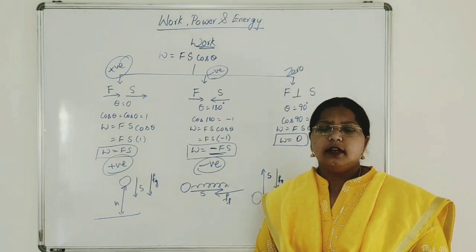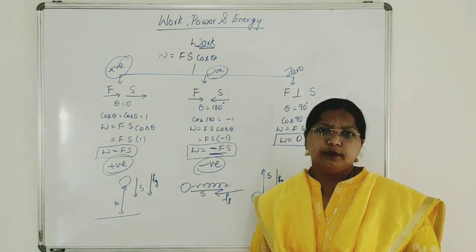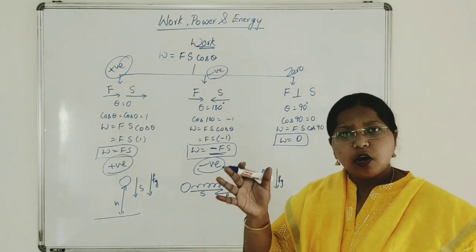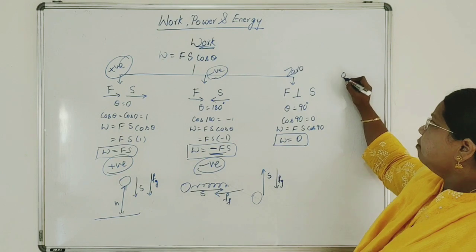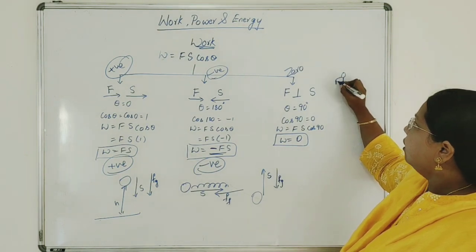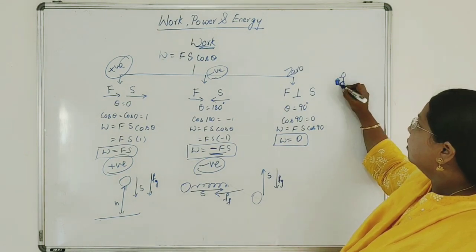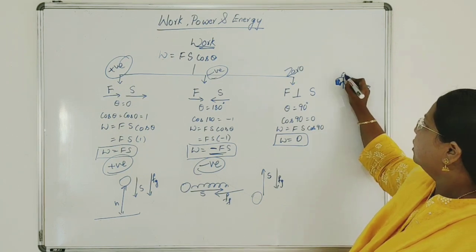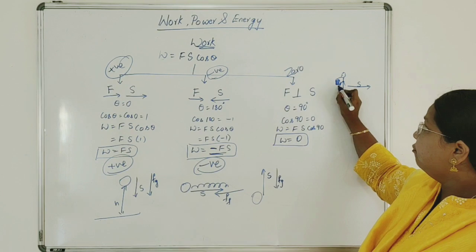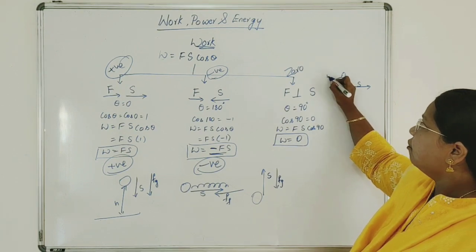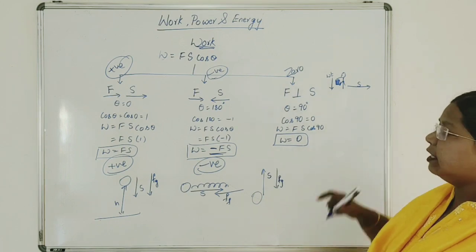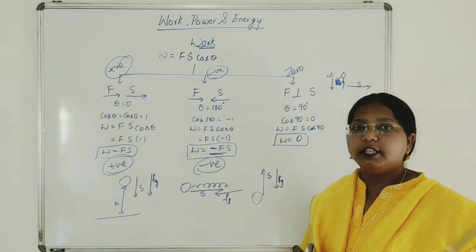Let us consider that a school-going boy is carrying his school bag on his legs and moving horizontally. So there is a boy who is carrying his bag and moving horizontally. This is the displacement. And the weight of the bag means your force is acting downwards. Force and displacement are perpendicular to each other.